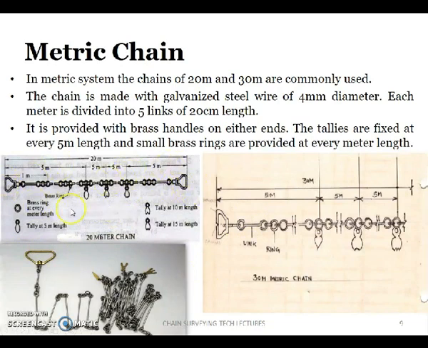Here the 20-meter chain has been shown. So 20 meters is from the end of the handle till the end. The length is to be measured from end to end.